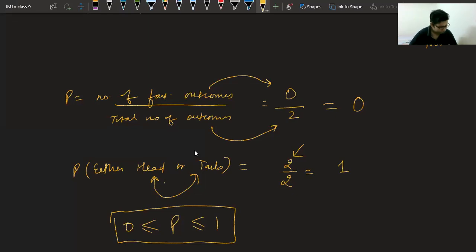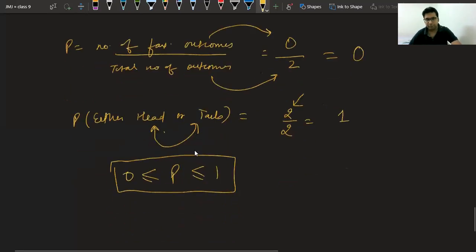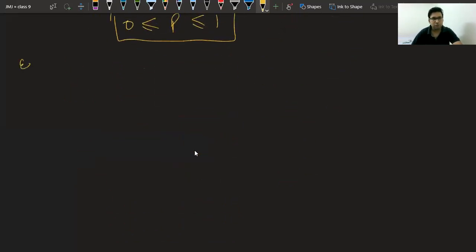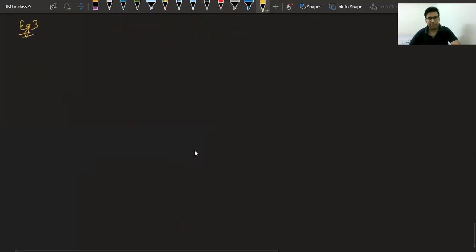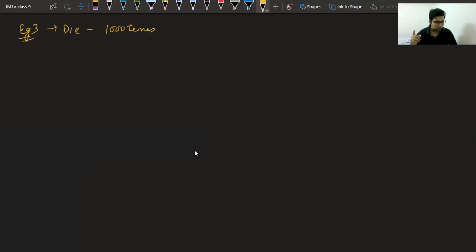Utkarsh. Now let us see question number 3. Example number 3. There are many examples. I want to discuss the important ones. This will help you to solve the questions of the exercise easily. Example number 3, page number 278. A die is thrown 1000 times. So a die is thrown 1000 times with the frequencies for outcomes 1, 2, 3, 4, 5, 6